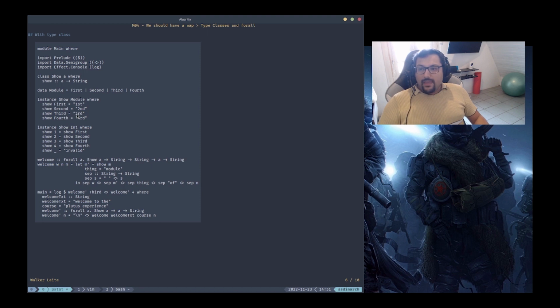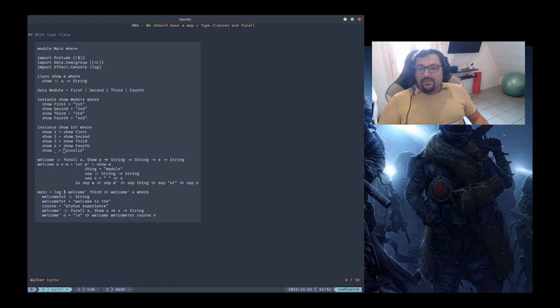And in case of four, if you call welcome with the old API four, now our welcome function will receive an int value, not a module, and when you compile, it figures out, okay, you're looking for the instance Show Int. It's going to pattern match against this line here, find that this is the four one, and call show.